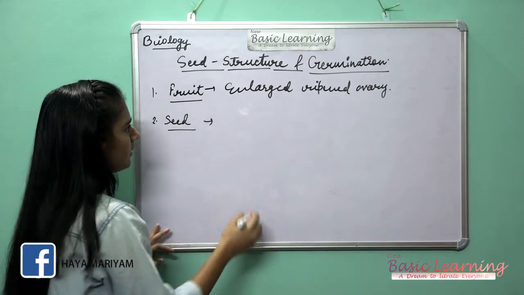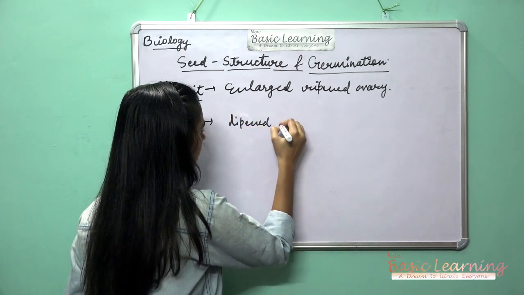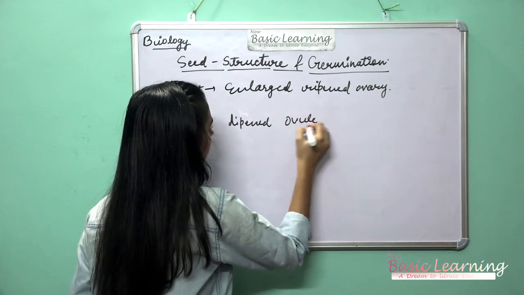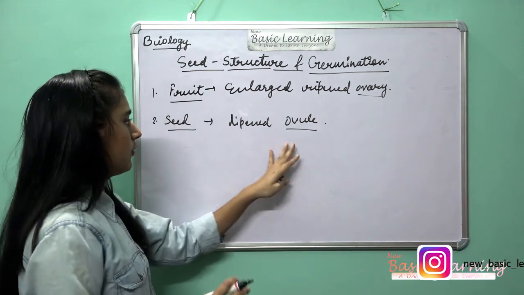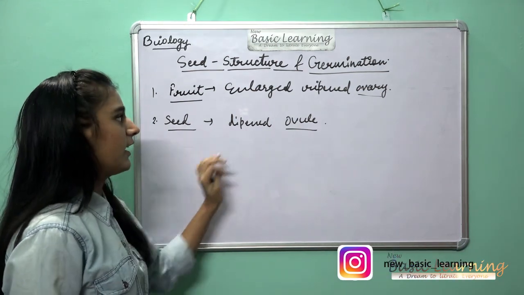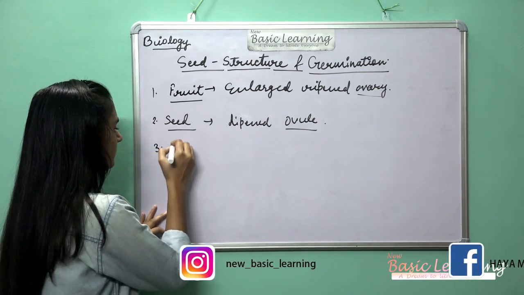Seed is nothing but a ripened ovule. That we call the seed, and the enlarged ripened ovary is the fruit, and the third one is the grain.